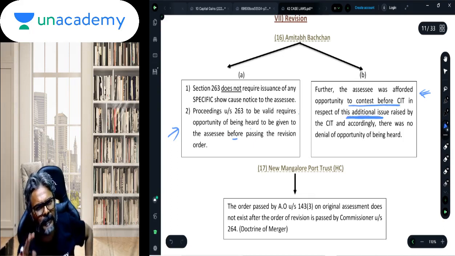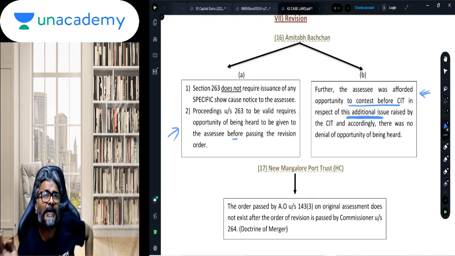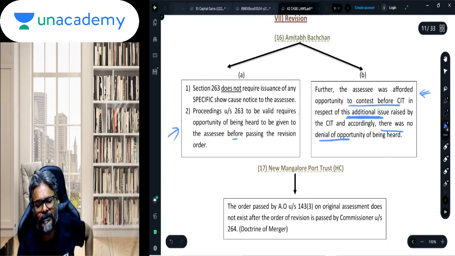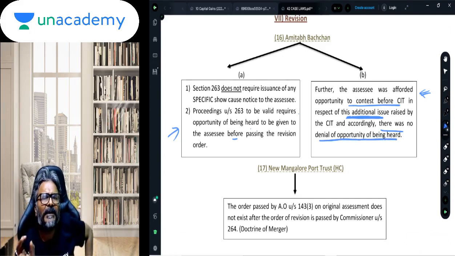In fact, the assessee's lawyer also represented the case, and therefore there is no denial of the opportunity of being heard. So the requirement of 263 is to give the assessee a show cause notice, and that is the only requirement to be seen.